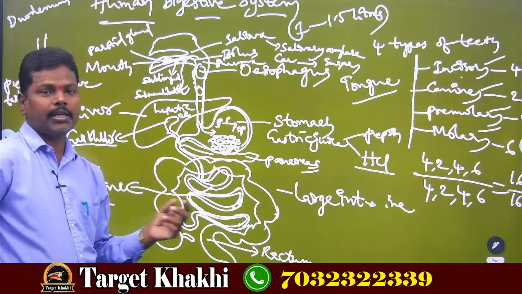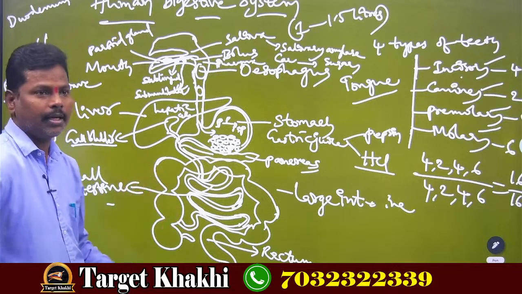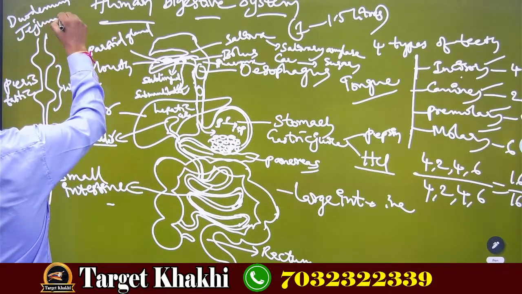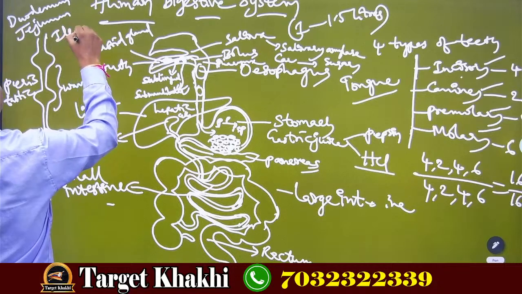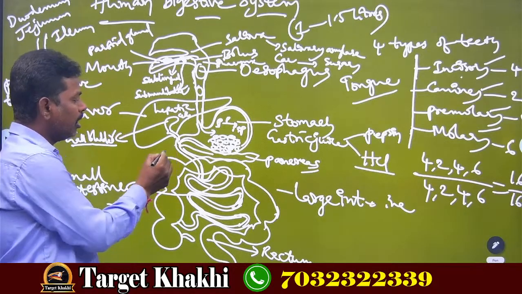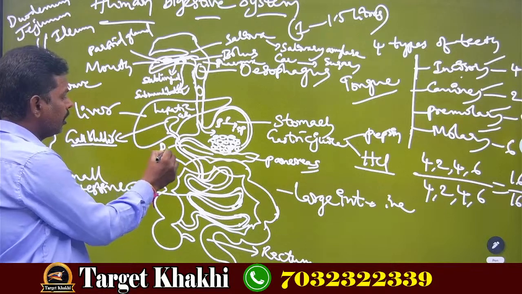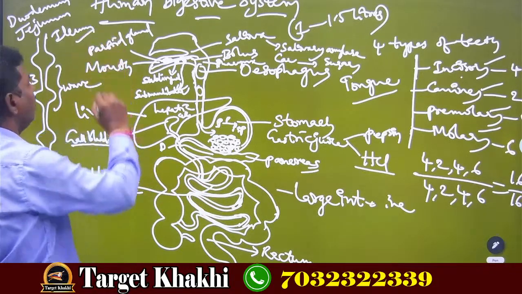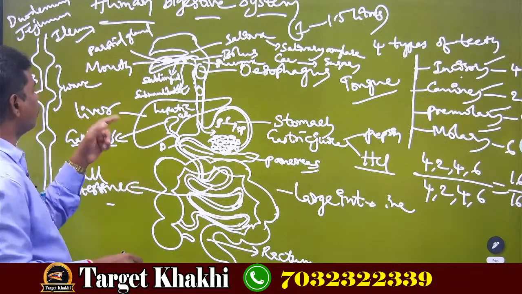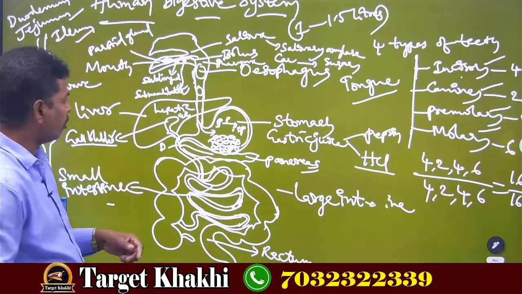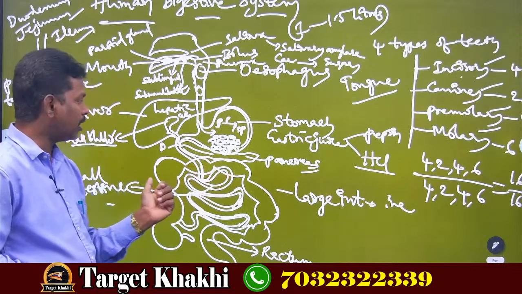In the small intestine, we have three parts. They are duodenum, jejunum, and last one is ileum. Duodenum is the first part of the small intestine. The last part of the small intestine is ileum, and the middle part is jejunum. Understood? So there are three parts in the small intestine, right?